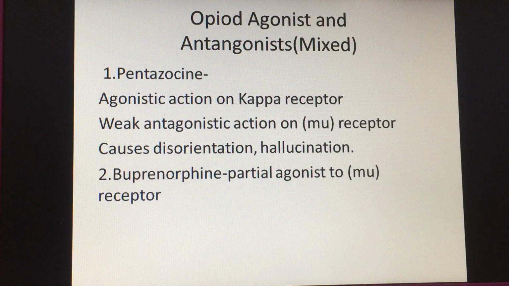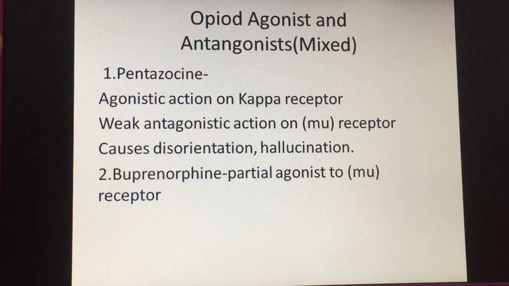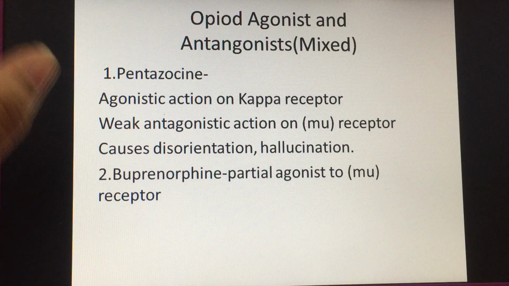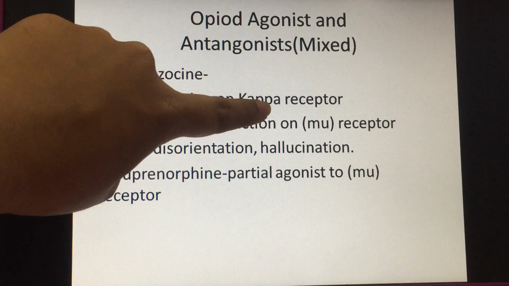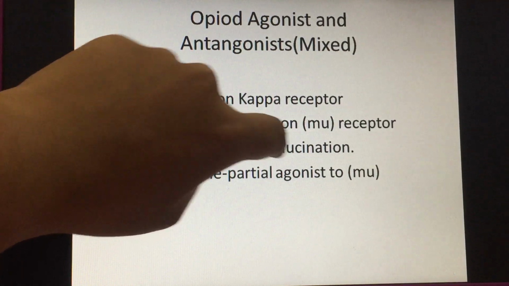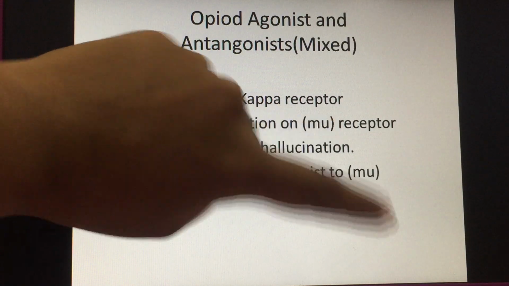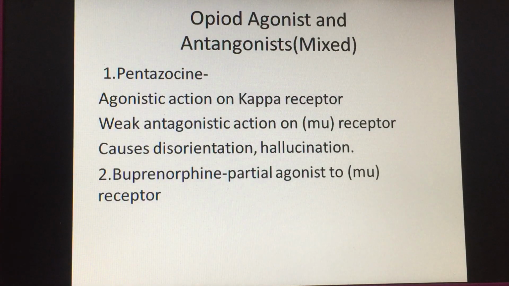Now coming to opioid agonists and antagonists. So they have mixed action. First, that is pentazocine. It has an agonistic action on the kappa receptor. So there were 3 opioid receptors: mu, kappa, and delta. Out of which, on the kappa receptor, pentazocine has an agonistic action, and it has a weak antagonistic action on mu receptors. So because of its action on both receptors, kappa and mu, it is used as both an antagonist as well as an agonist. And it causes disorientation and hallucination. It increases the heart rate and it increases the blood pressure as well.